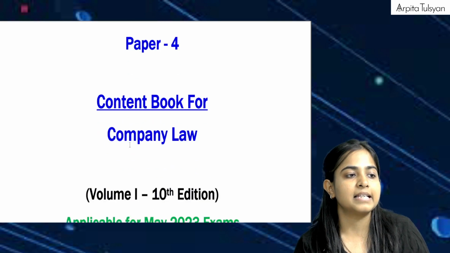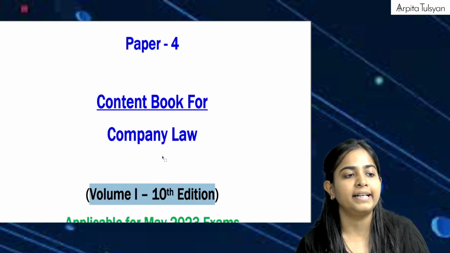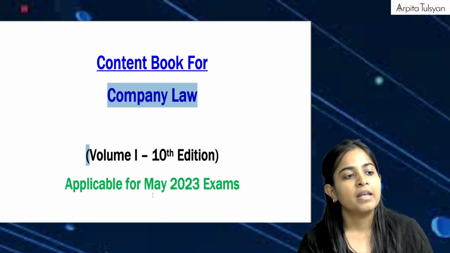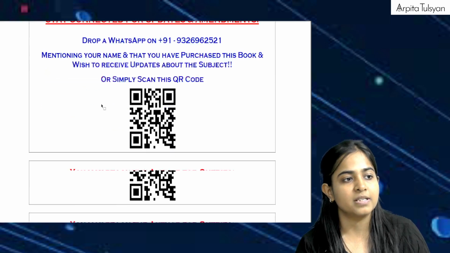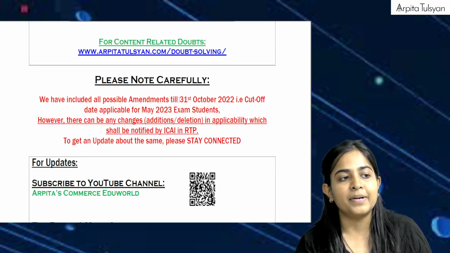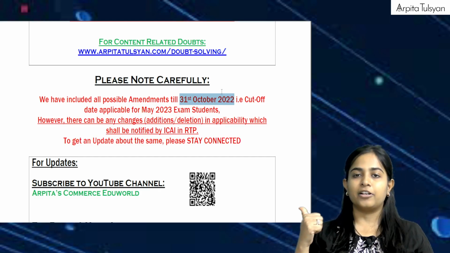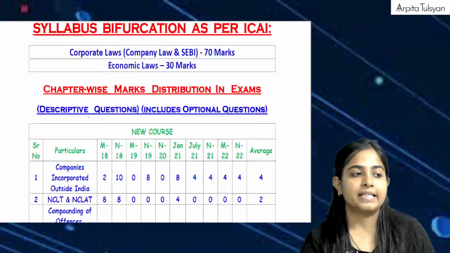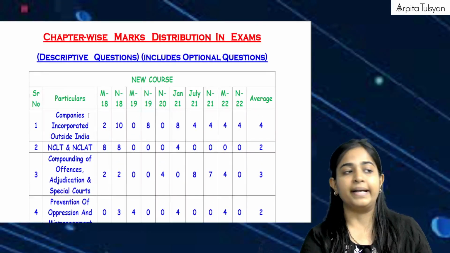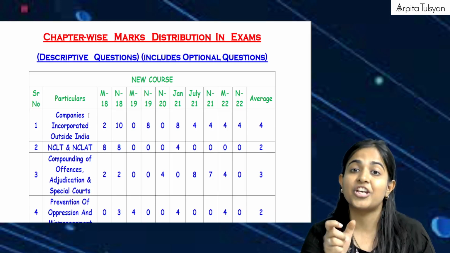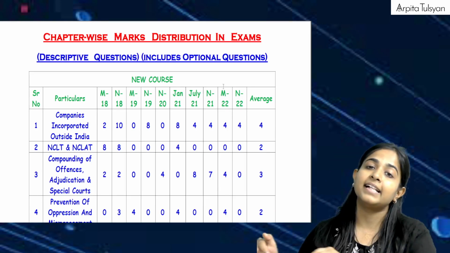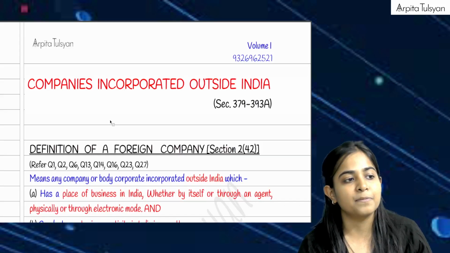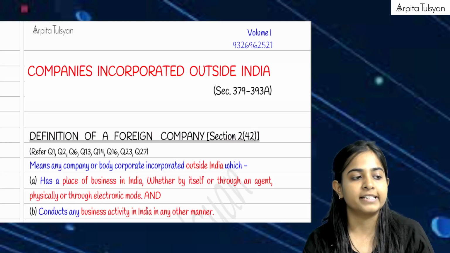So yes, see here it's written, this is your volume 1, 10th edition, and this is the content book for company law. This is your first volume, applicable for your May 23 examinations, right? Amendments are covered, as I've told you, till 31st October 2022, which is your cutoff date. Yes. Then I have also provided the marks distribution chapter wise, right? And that is provided till the November 22 examinations, the latest one, right? Indexing has been done, and yes, from here your content starts.